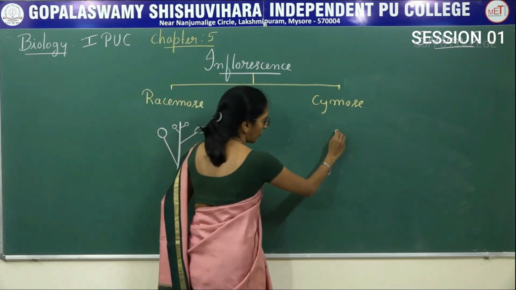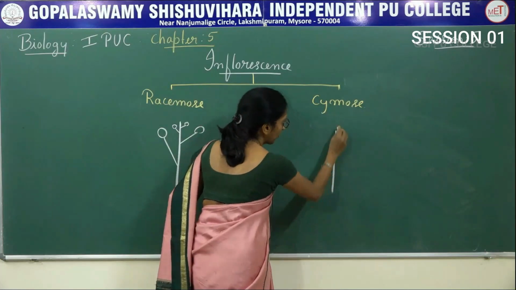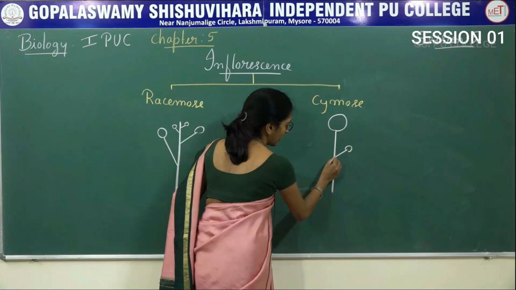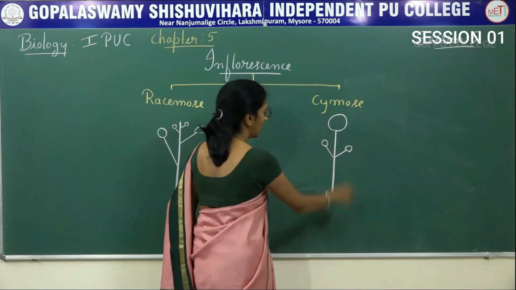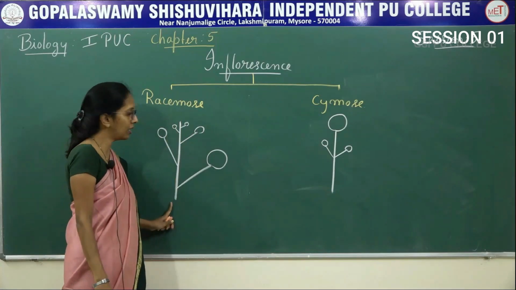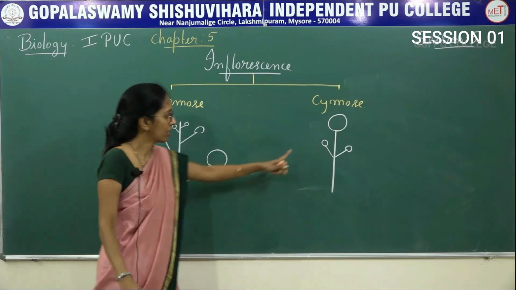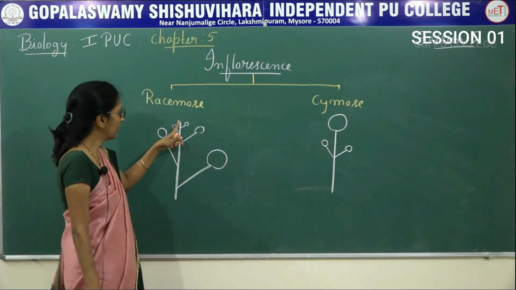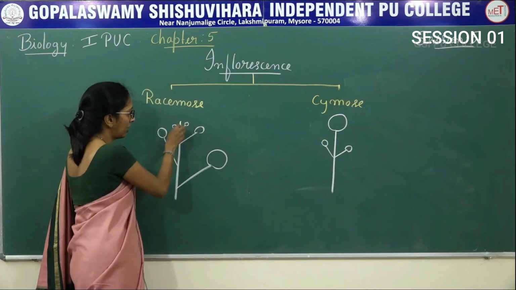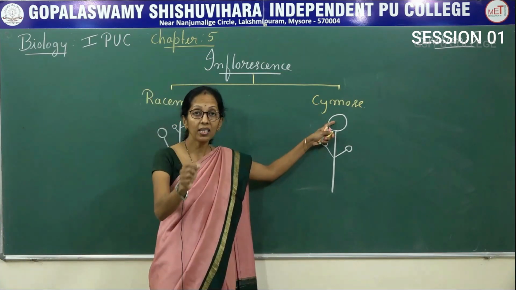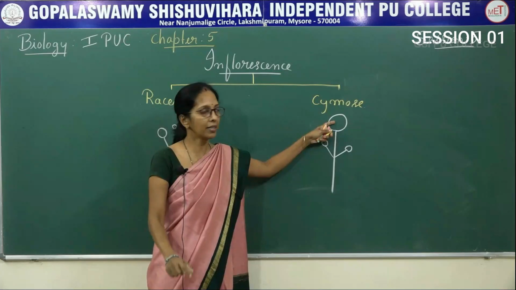In this case, what happens? The growth of the peduncle is always limited and it always ends in a flower like this. Here, the growth of the peduncle is unlimited. Here, the growth of the peduncle is limited. And here, the peduncle never ends in a flower. Peduncle always ends in a flower. That is the second point.